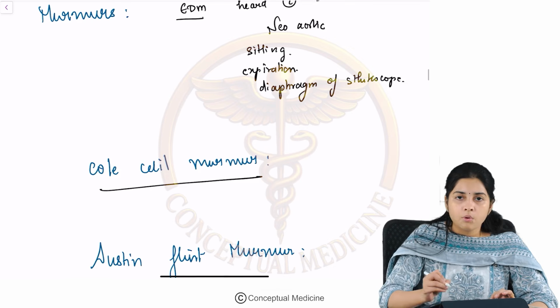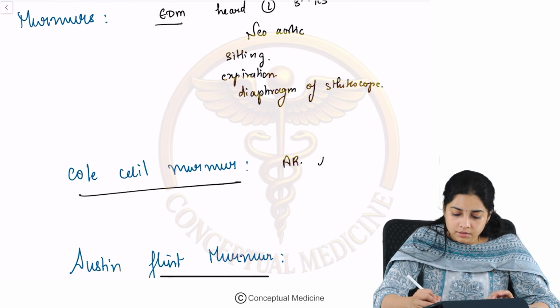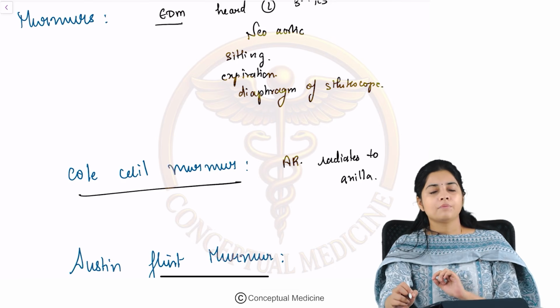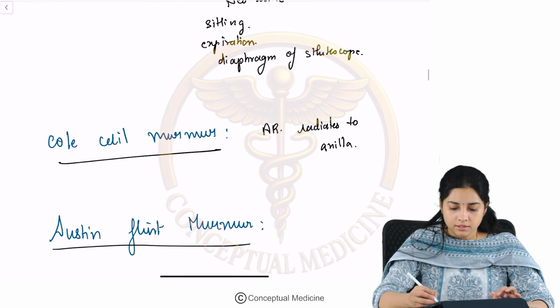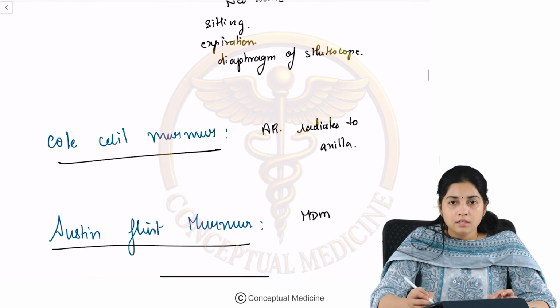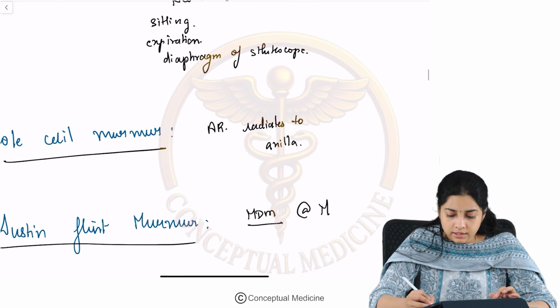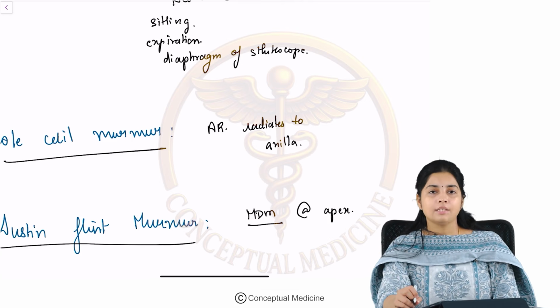Now, what is the Cole-Cecil murmur? If the AR murmur radiates to the axilla, then this is what we call the Cole-Cecil murmur. What is the Austin-Flint murmur? The AR murmur can radiate to the mitral area and appears as an MDM murmur at the apex, right? So if there is an MDM murmur at the apex associated with the aortic regurgitation, then this is what we call the Austin-Flint murmur.